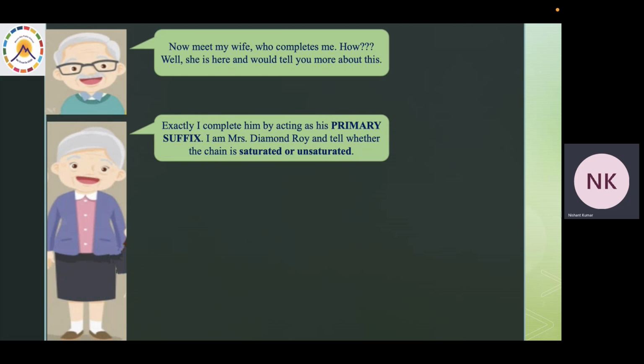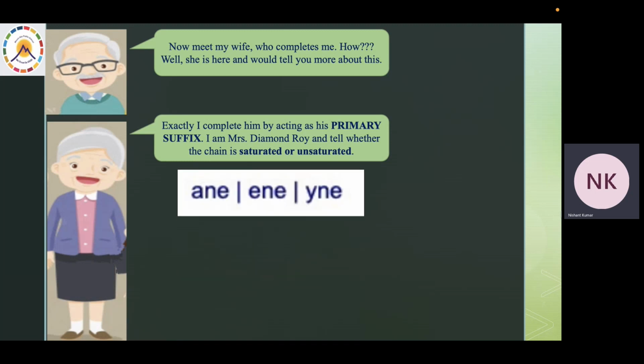Hello everyone. Exactly. I complete him by acting as his primary suffix. I am Mrs. Diamond Roy and I tell whether the chain is saturated or unsaturated. That is, whether the compound has a single bond, an alkane, or a double or a triple bond, alkene and alkyne respectively. My name can vary from "ane" for a single bond, to "ene" for a double bond, and for triple bonds it becomes "yne".